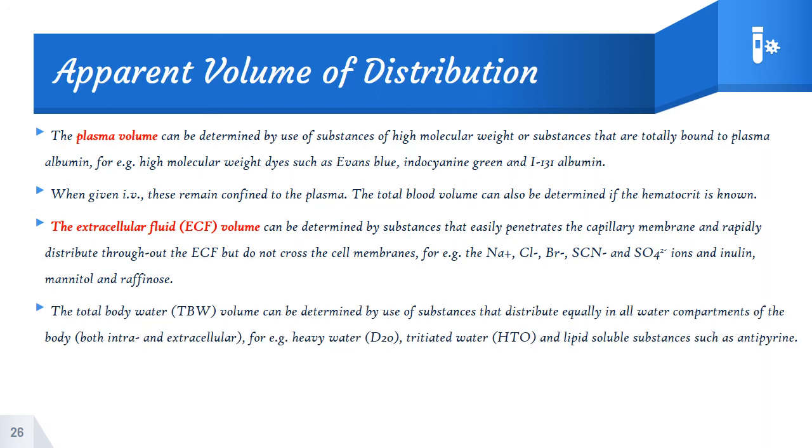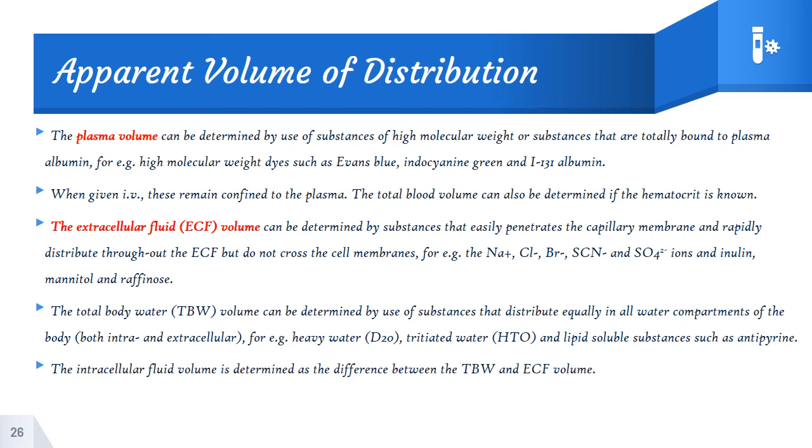The total body water volume can be determined by use of substances that distribute equally in all water components of the body, both intracellular and extracellular. For example, D2O, heavy water, and tritiated water, and lipid soluble substances such as antipyrine.